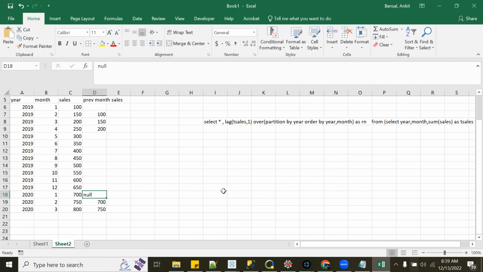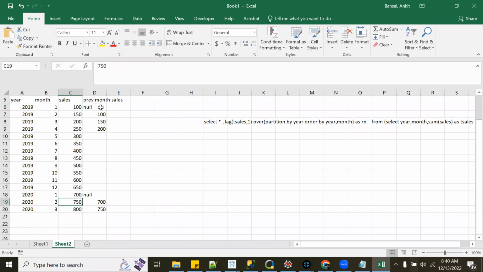So you have to be mindful of whether you need to put partition by or not, as per your use case. Again, there is no hard and fast rule about when you should do partition by and when you should not. It is as per use case. If you are saying I just want to look at the sales within the year, then fine, keep it null. You don't have any comparison to do for the first month of every year, right?